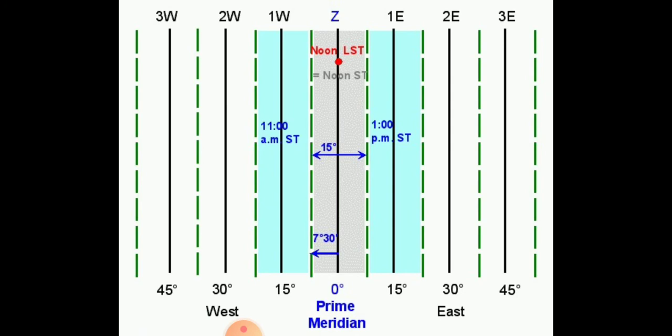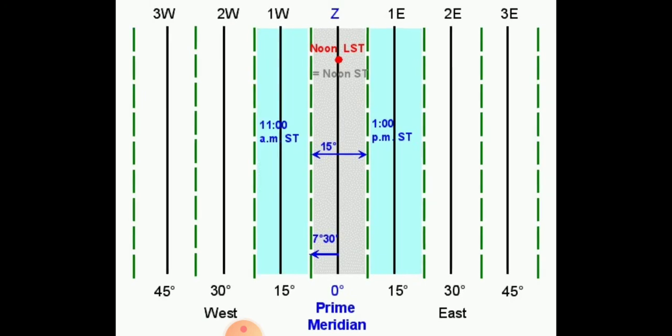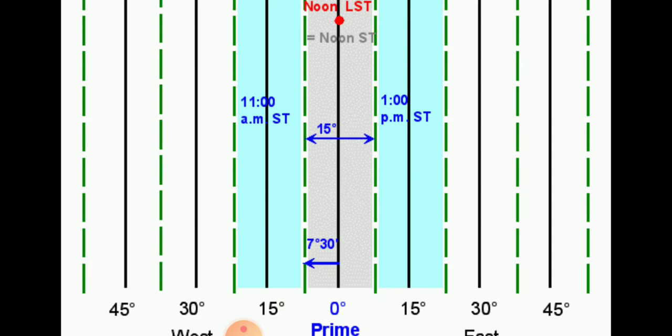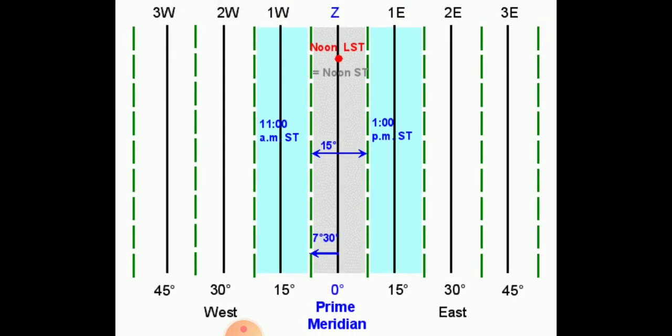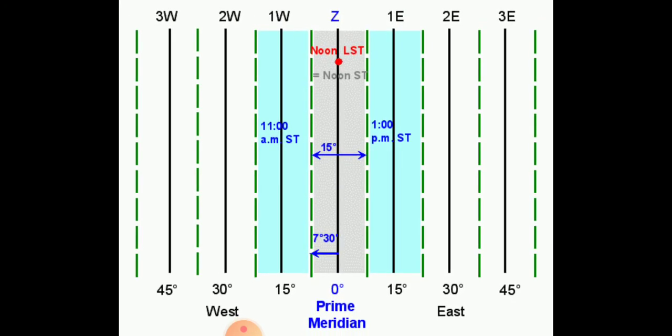So at 15° east we are 1 hour ahead. See, prime meridian, you could see this prime meridian. Okay, so if it is told that it is noon, noon means it is 12 o'clock.